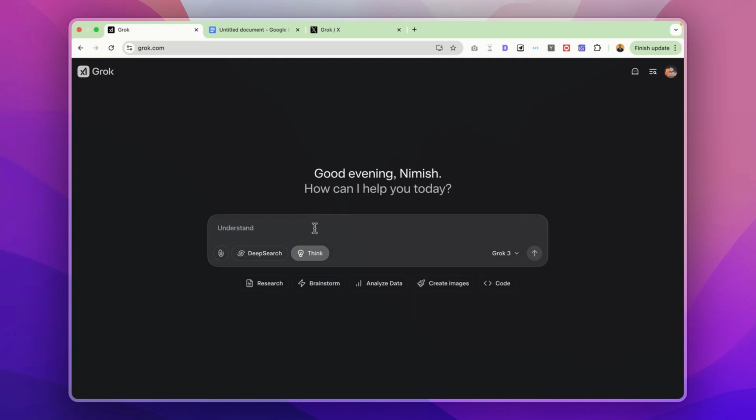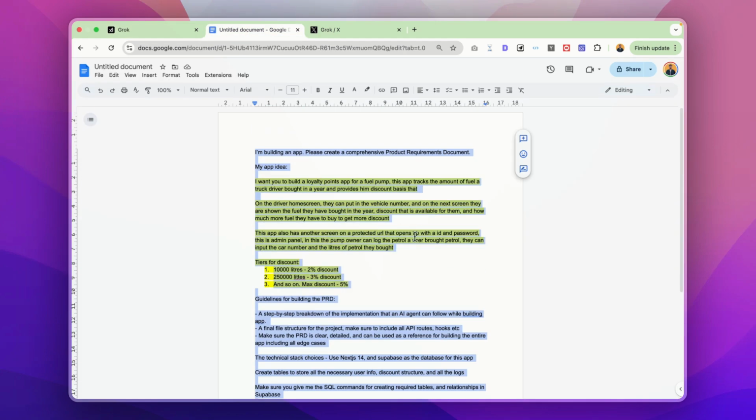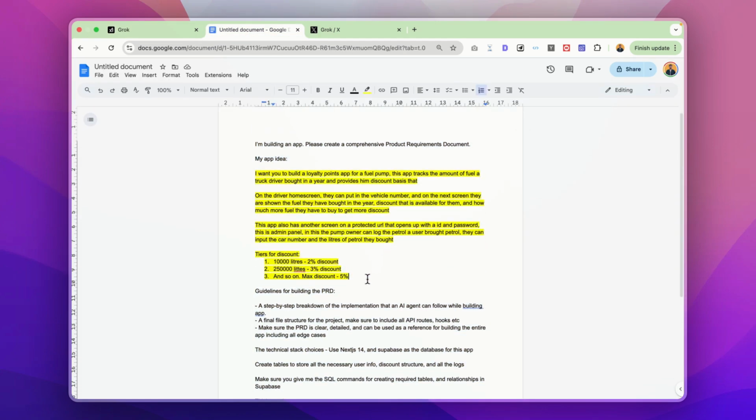And when you come over here, you will see that Grok 3 has two modes right now. One of them is DeepSearch and another one is Think. What Think allows you to do is solve mathematical problems or coding problems. So for this video, I'm trying to create an app which creates a loyalty program for a fuel pump.